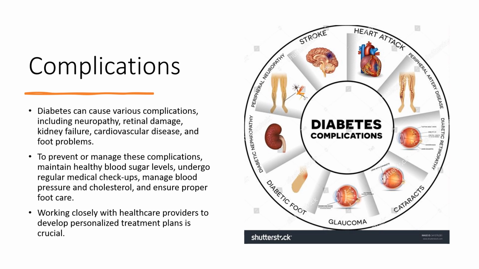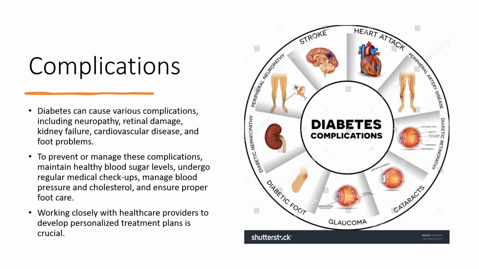Next is retinopathy. High blood sugar levels can damage the blood vessels in the eyes, leading to vision loss or blindness. Third is nephropathy. Diabetes can damage the kidneys, leading to kidney failure and the need for dialysis or a kidney transplant. Fourth, cardiovascular diseases. Diabetes increases the risk of developing heart diseases, stroke, and other cardiovascular problems.